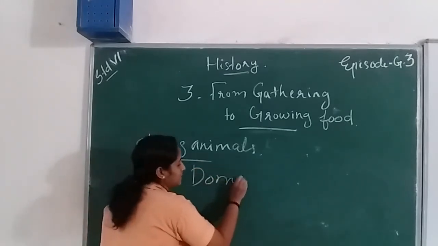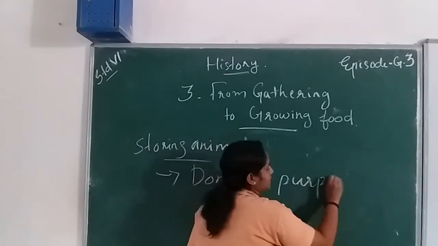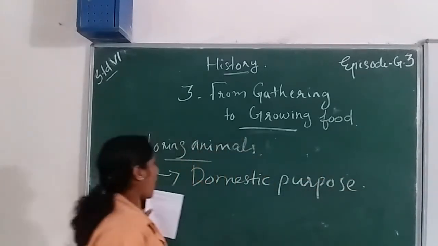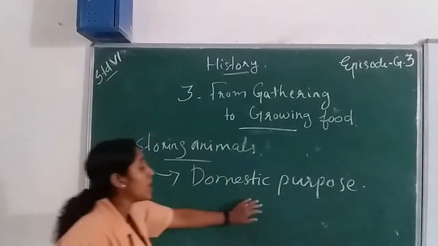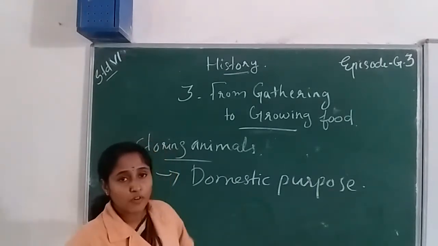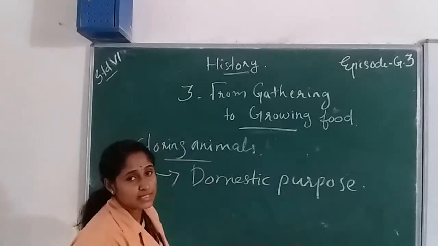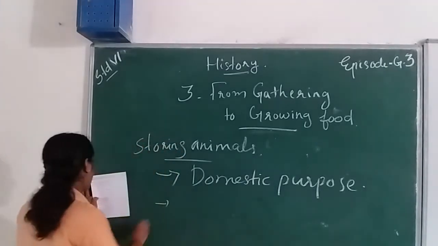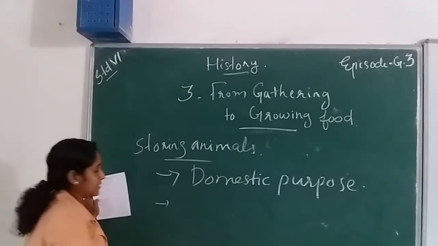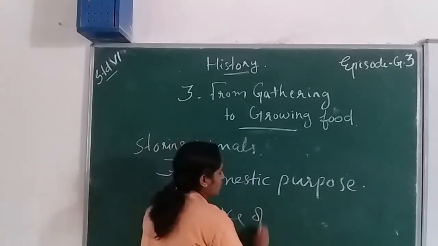They used animals for domestic purposes. What are the main domestic purposes? To get food and to protect their fields. The next one is a source of food and meat, which we already discussed.